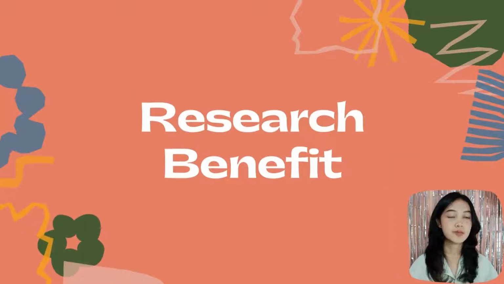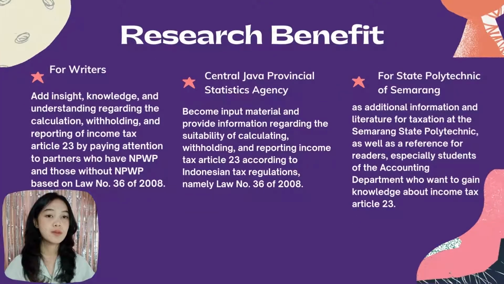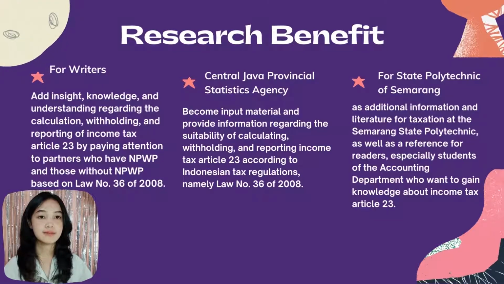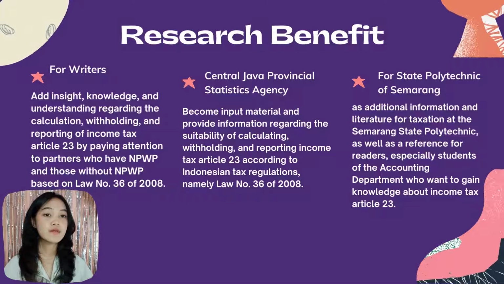The fourth part is research benefit. From the research, we can take 3 benefits. Benefit for writers, benefits for the Central Java Provincial Statistic Agency, and benefits for the State Politeknik of Semarang. Benefit for the writer: to add insight, knowledge and understanding regarding the calculation, withholding, and reporting of income tax Article 23 by paying attention to partners who have NPWP and those without NPWP based on Law Number 36 of 2008.